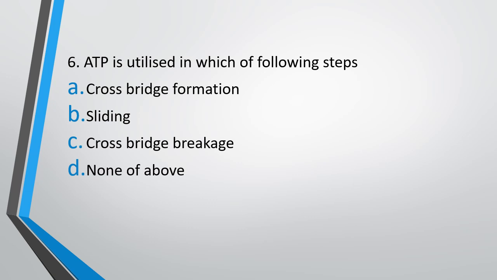Question 6. ATP is utilized in which of the following steps? Following are the steps of muscle contraction. You have to tell which is the step in which ATP is used. Cross bridge formation, sliding, cross bridge breakage, or none of these, that is, no ATP is utilized in the process. The correct answer is option A, that is cross bridge formation. ATP is utilized and it gets converted to ADP in the process of cross bridge formation.